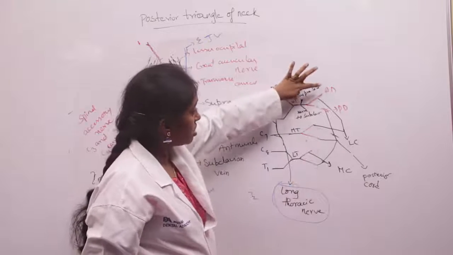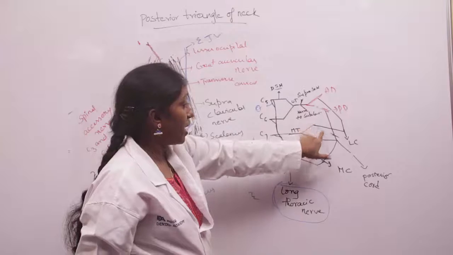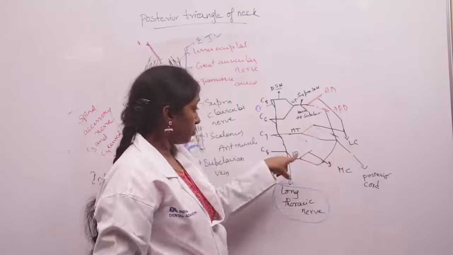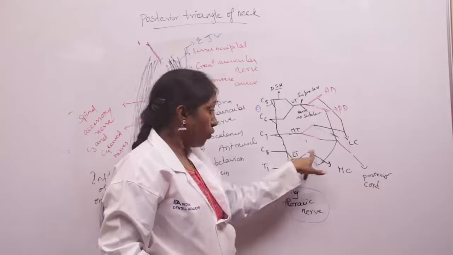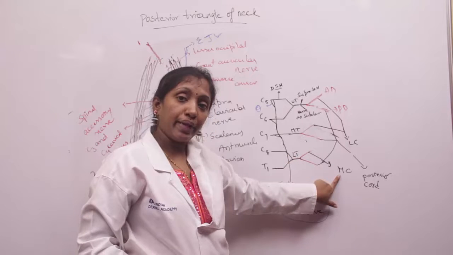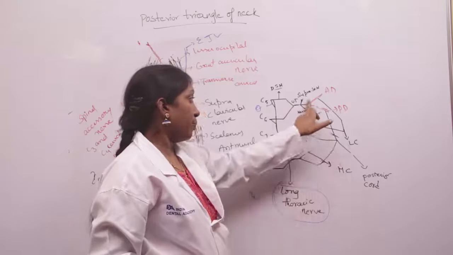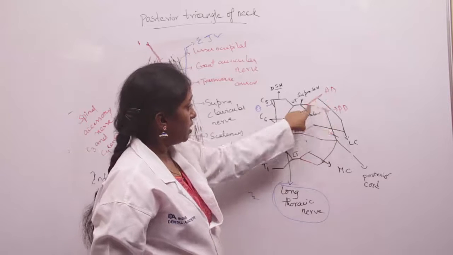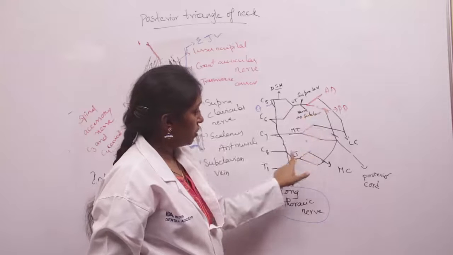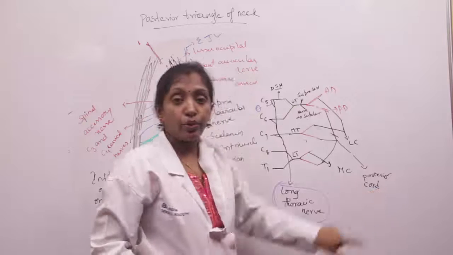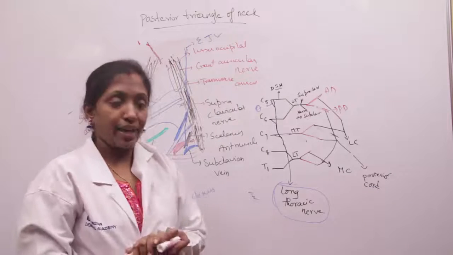Here the anterior divisions of the upper trunk and middle trunk unite to form the lateral cord of the brachial plexus, and the anterior division of the lower trunk forms the medial cord of the brachial plexus. The posterior divisions of all three trunks unite to form the posterior cord of the brachial plexus.